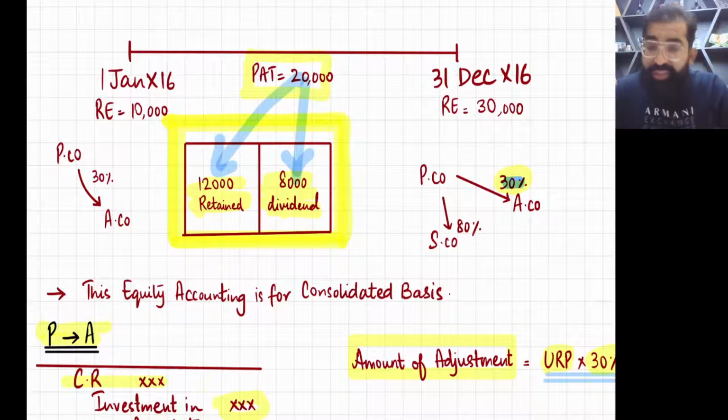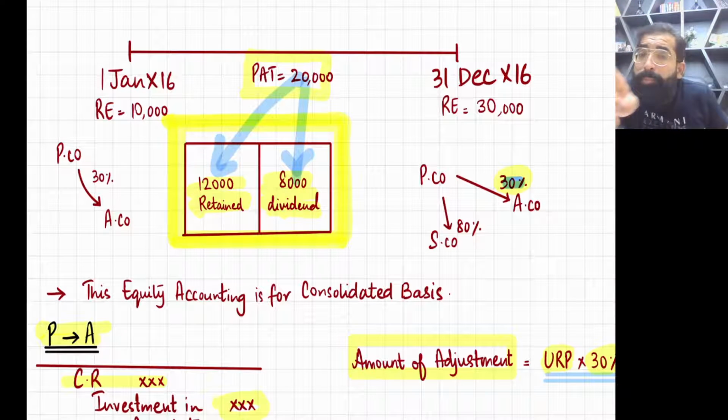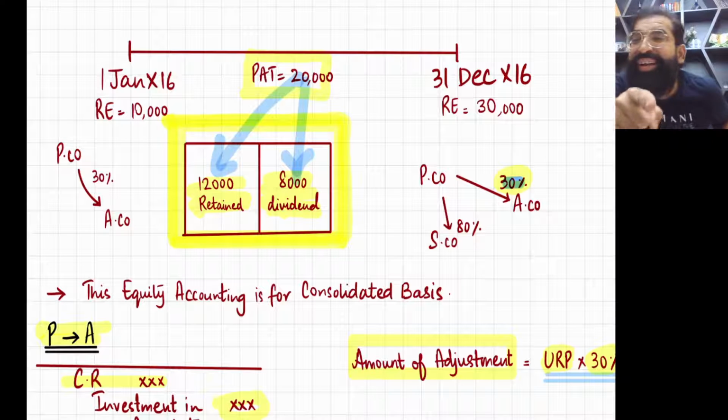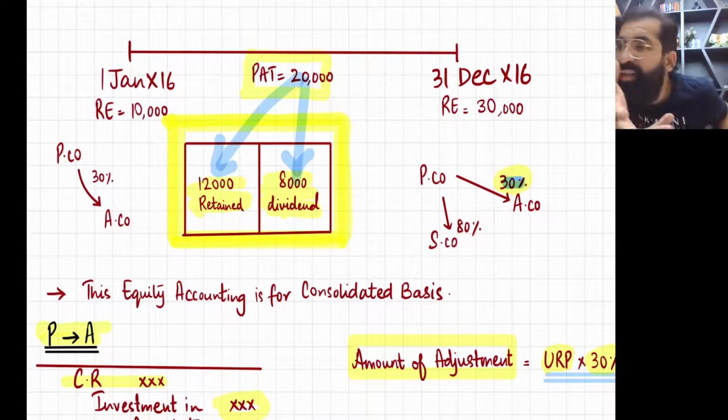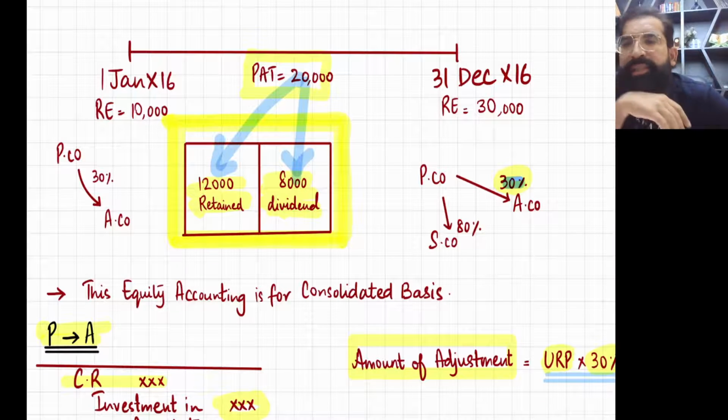Complete profit after tax means this big box. So my dear student, just use your brain. Once you have picked this big box, complete box, and you are multiplying it by 30% and booking it as a parent company income, this big box already includes the dividends from associate. So that means dividends from associate, our share, we have already recorded as income.